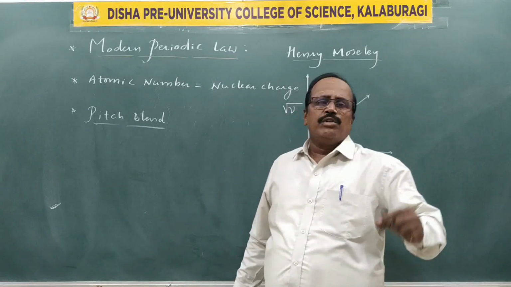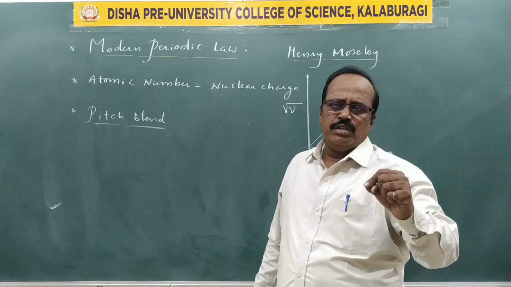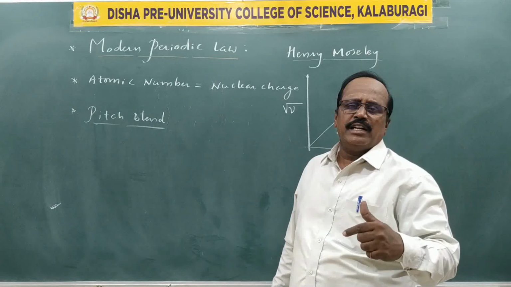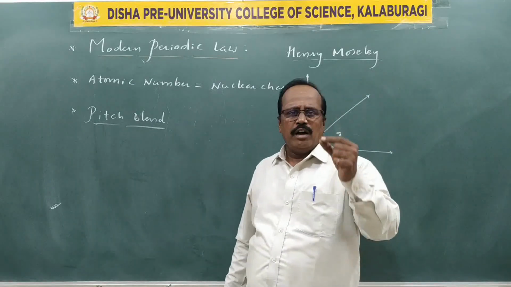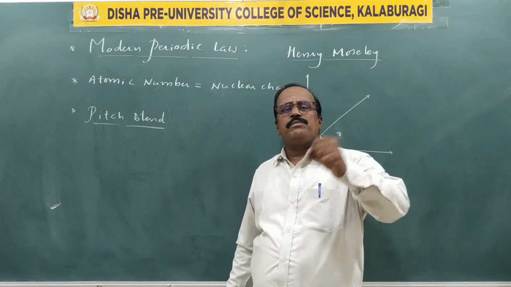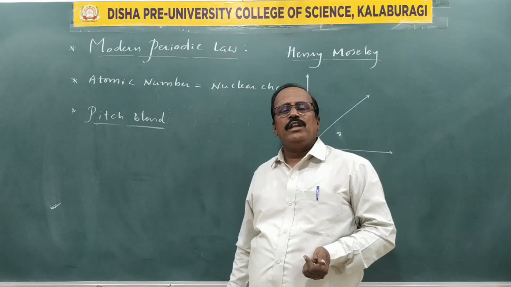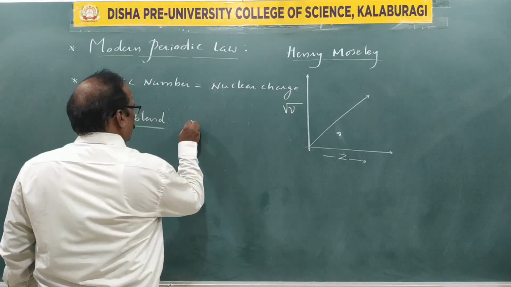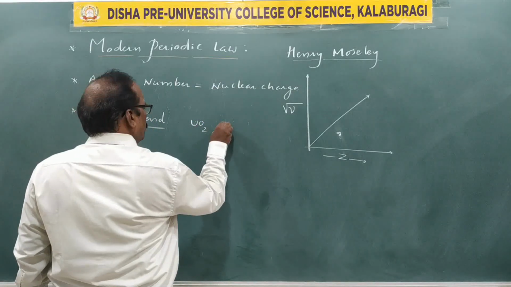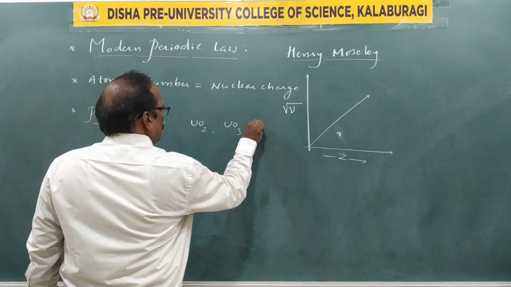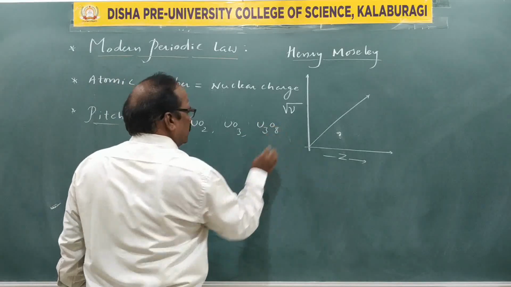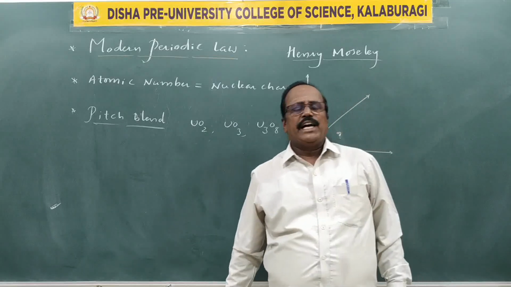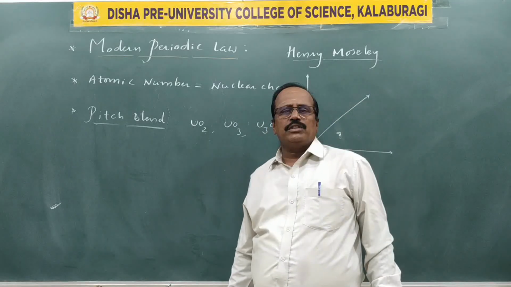Whenever uranium undergoes disintegration, it emits radioactive elements like radium, and this pitchblende has variable composition like UO2, UO3, U3O8. It does not have a fixed composition. It has a variable composition.